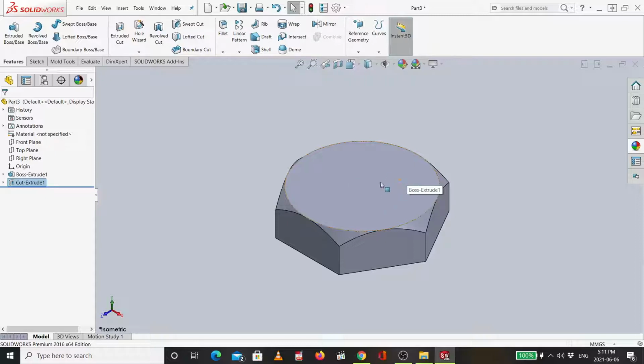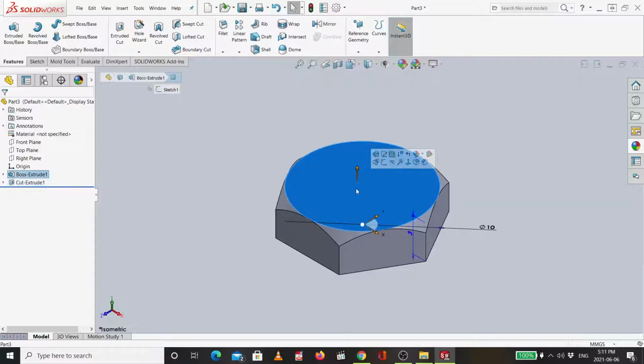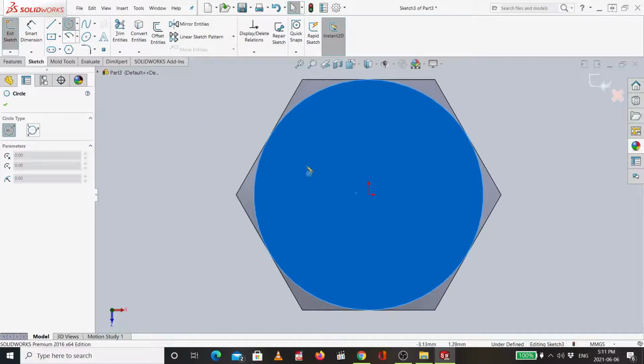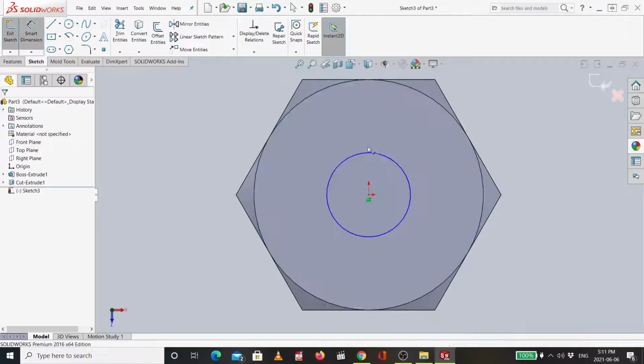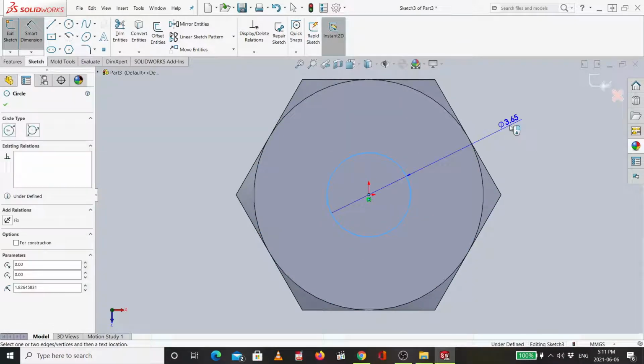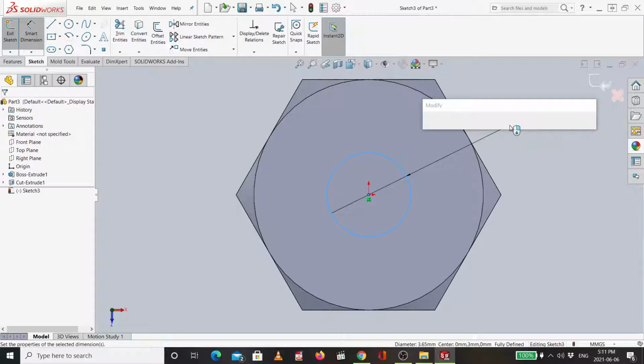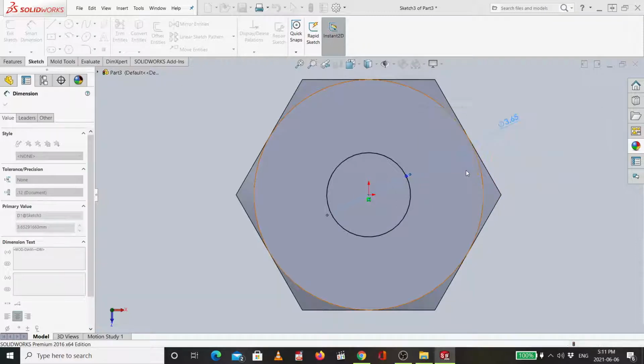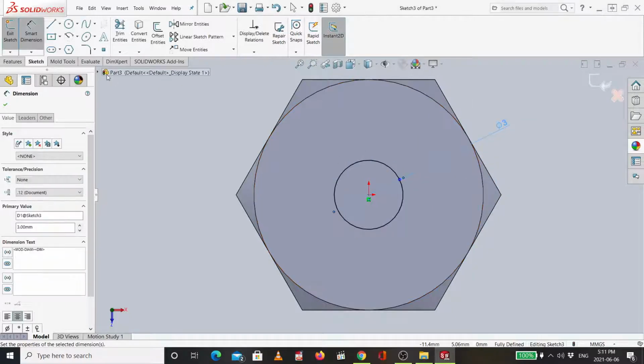Now let's open a hole here in the center. So I will choose this face, sketch, Control 8. Then I will draw a random circle. I will give a diameter less than the diameter of the bolt cylinder. The bolt cylinder we gave already a diameter of 5. So I will give here a bit smaller, which is 3. Let's say 3. I will give 3. Okay.